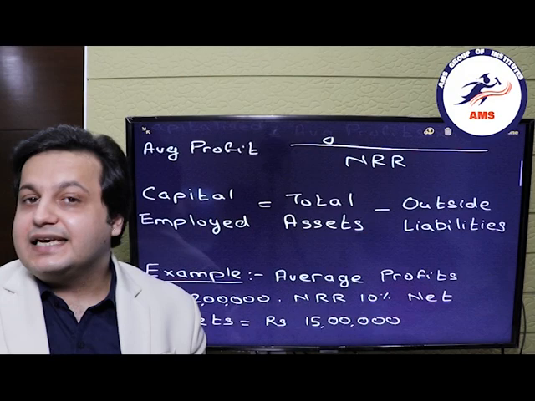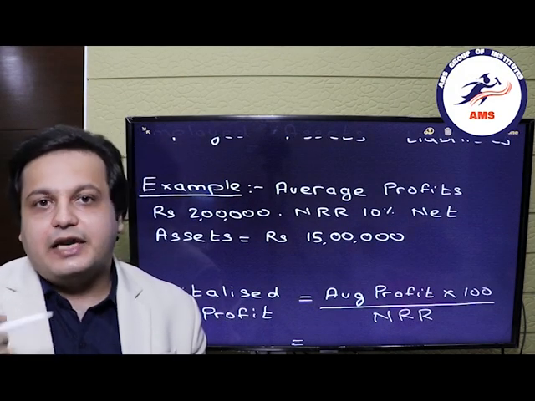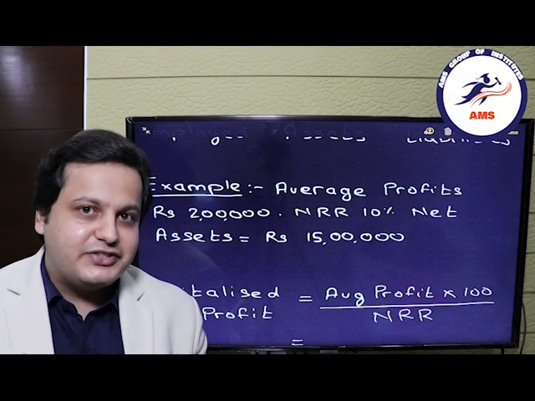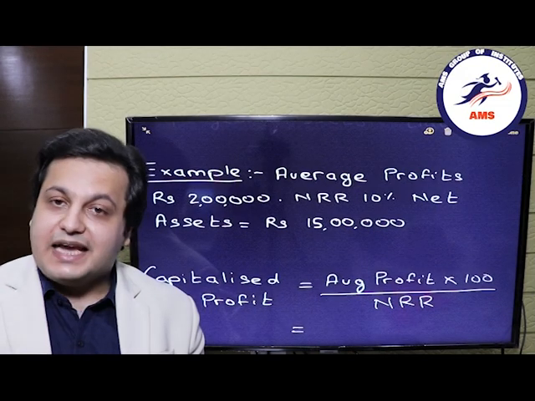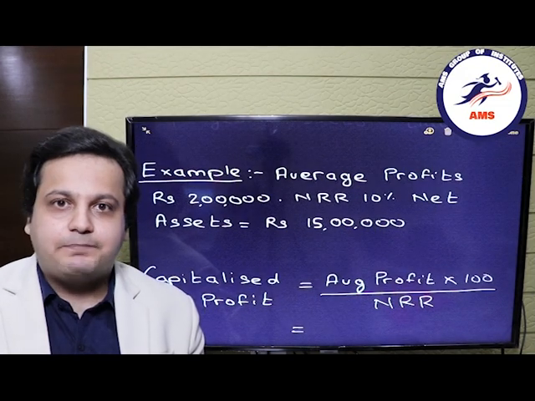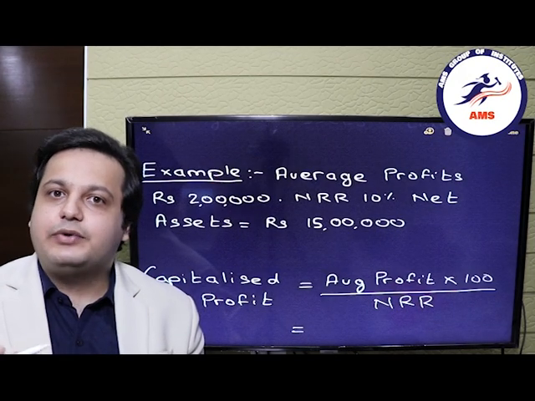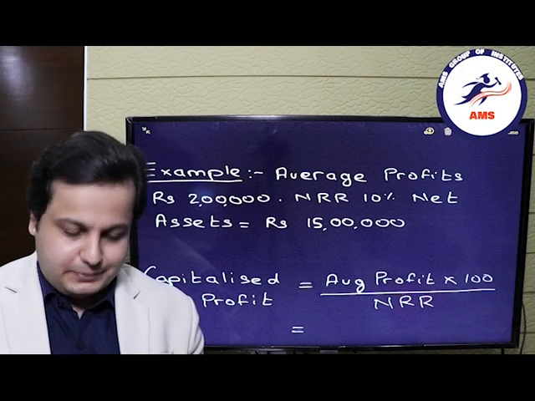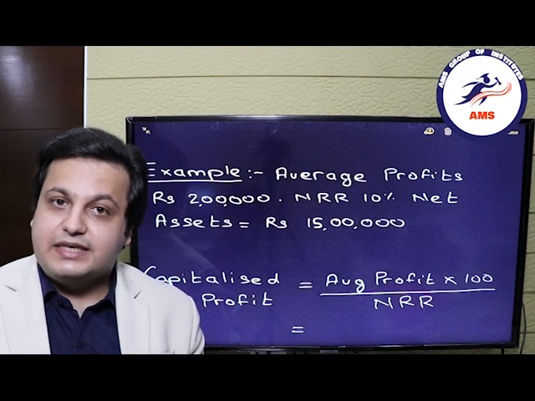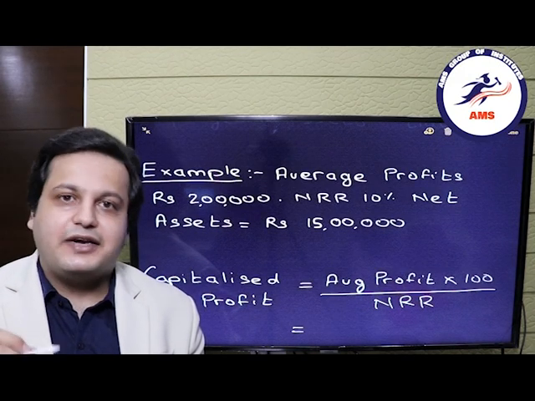So let's take an example. We have an example and we will discuss the first method, that is valuation of goodwill using capitalization of average profits. So the average profits have been given over here 2 lakh. If they are not given, you will be given the information, so we will be able to calculate the average profits. We have already covered this part in the previous video. The NRR is 10% and the net assets are given as 15 lakh rupees.